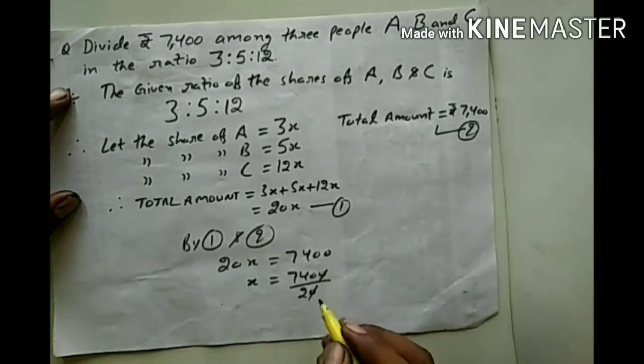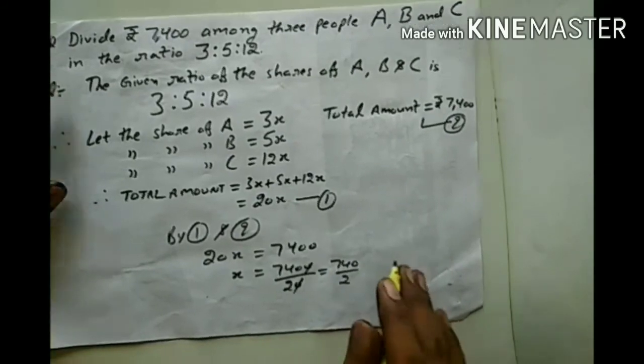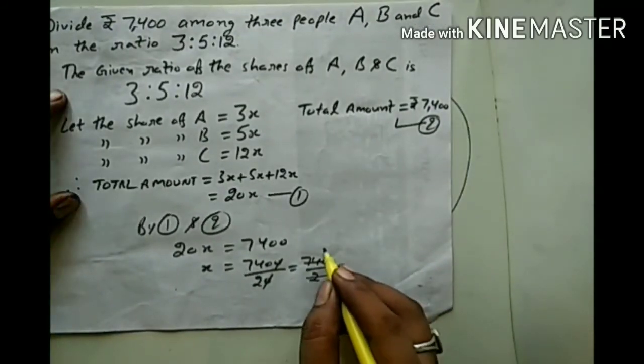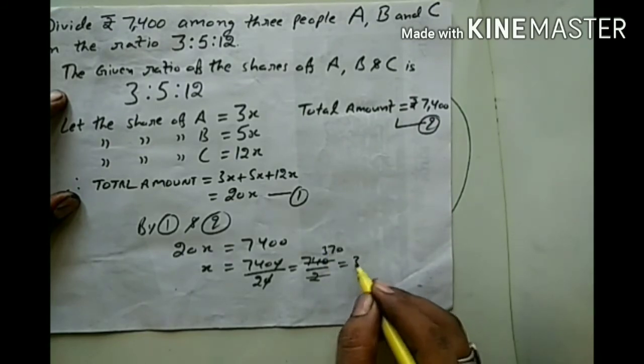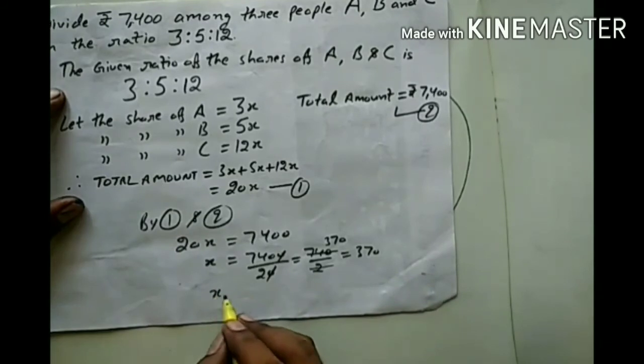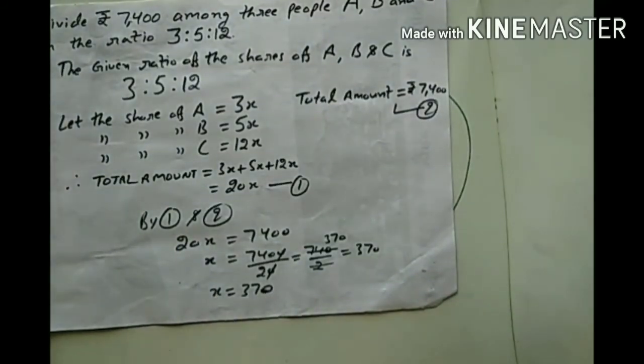Now I will cancel 0 with 0. Now 740 divided by 2. The answer is 370 for the value of x. Now, what is x? x is 370.